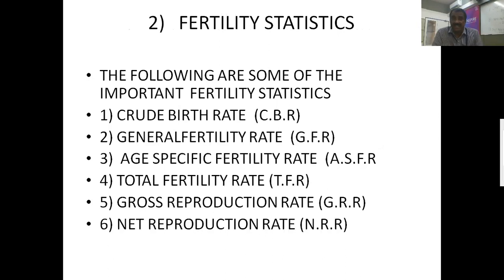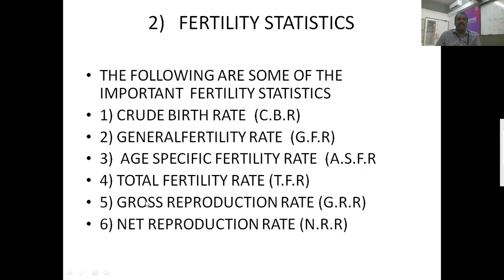The next one is fertility statistics. Fertility means birth and reproduction. The statistics related to birth and reproduction are called fertility statistics. The following are some of the important fertility statistics. The first one is crude birth rate, CBR. Second, general fertility rate, GFR. Third, age-specific fertility rate. Next, total fertility rate. Next, gross reproduction rate, GRR. And next, net reproduction rate, NRR.